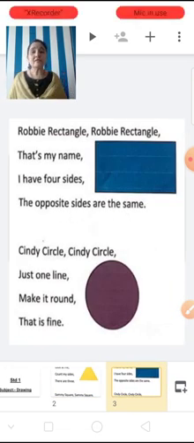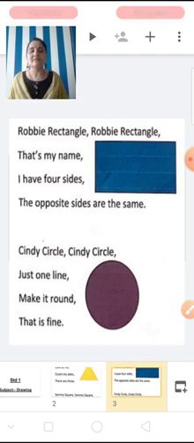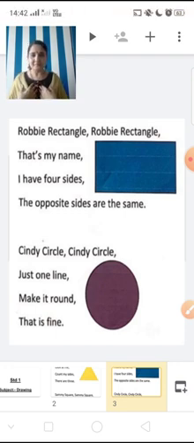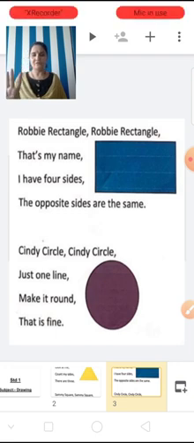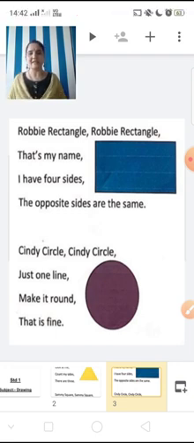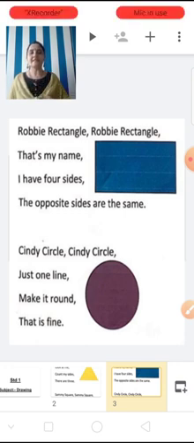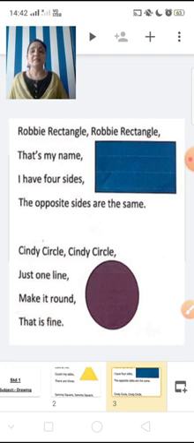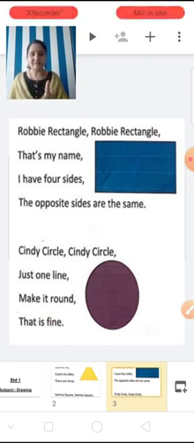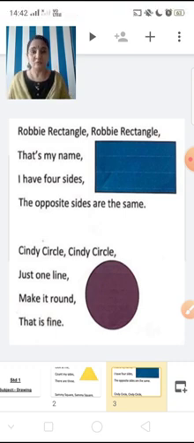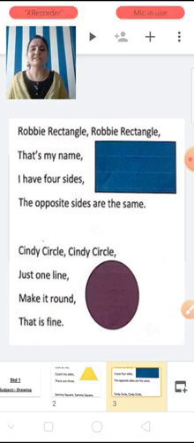Robbie Rectangle, that's my name. I have 4 sides. The opposite sides are the same. Cindy Circle, just one line. Make it round. That is fine.